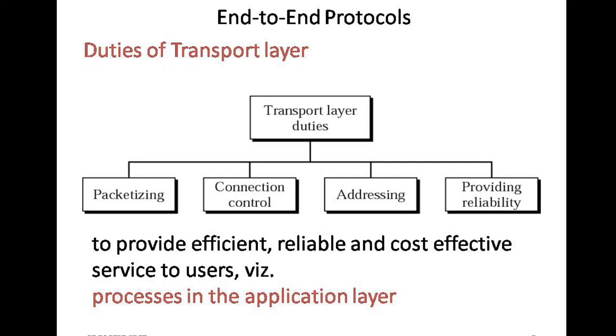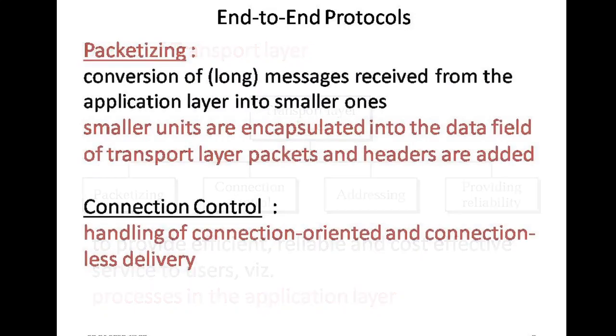Now packetizing: when we have long messages, these messages cannot be sent directly, so they are packetized into small ones, and we call them smaller units, and they are encapsulated into the data field of transport layer packets and headers are added. Then connection control, handling of connection oriented and connectionless delivery.